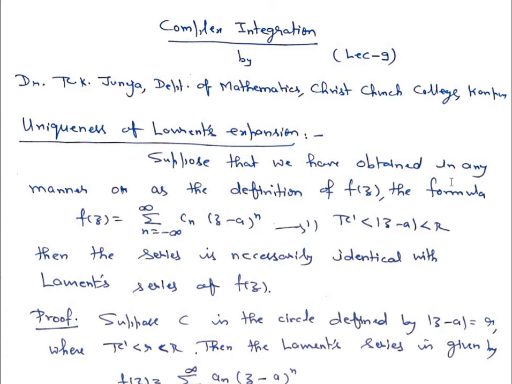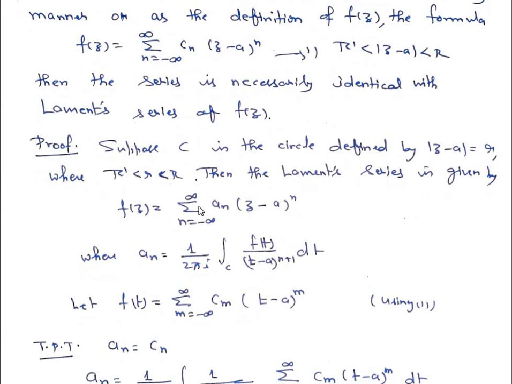Suppose that we have obtained in any manner, or as the definition of f(z), the formula f(z) is equal to sigma n is equal to minus infinity to infinity C_n into (z minus a) to the power n, where mod of (z minus a) lies between r' and r. Then the series is necessarily identical with the Laurent series of f(z), which we had obtained earlier. So let's start with the proof.